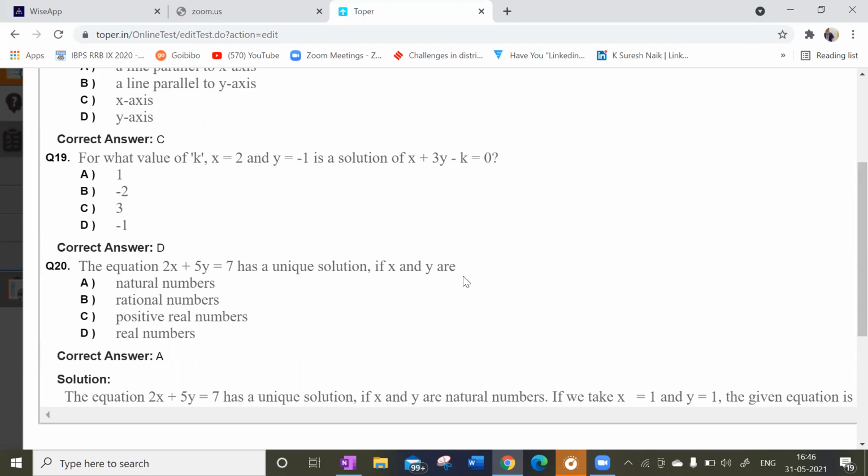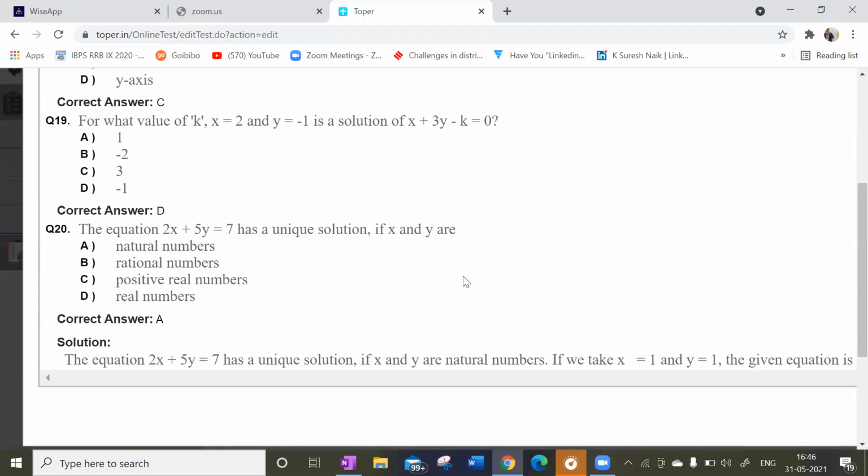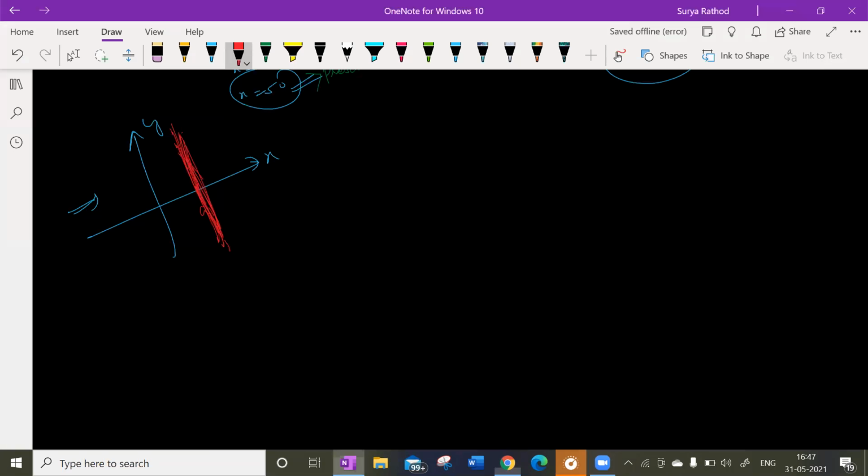I got an incorrect answer for this. Same, sir, even I got it incorrect. So for everyone, you will be getting. Sir, a natural number is also a real number, no, sir? Yes, a natural number is a real number. So the answer is supposed to be real number. The option has been printed wrongly, so the answer is that option.